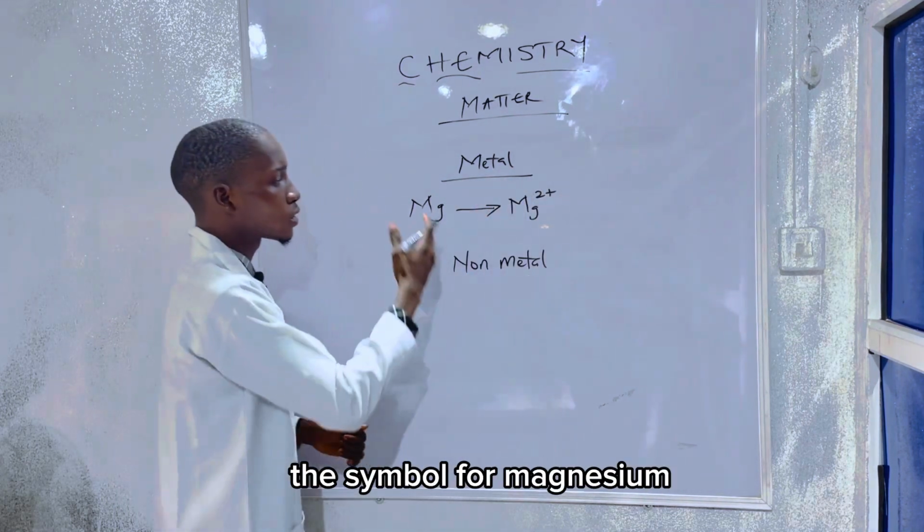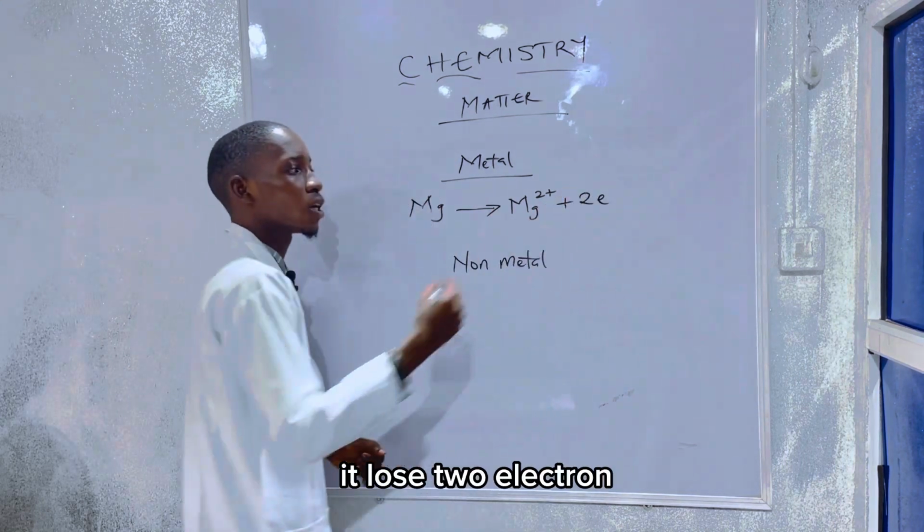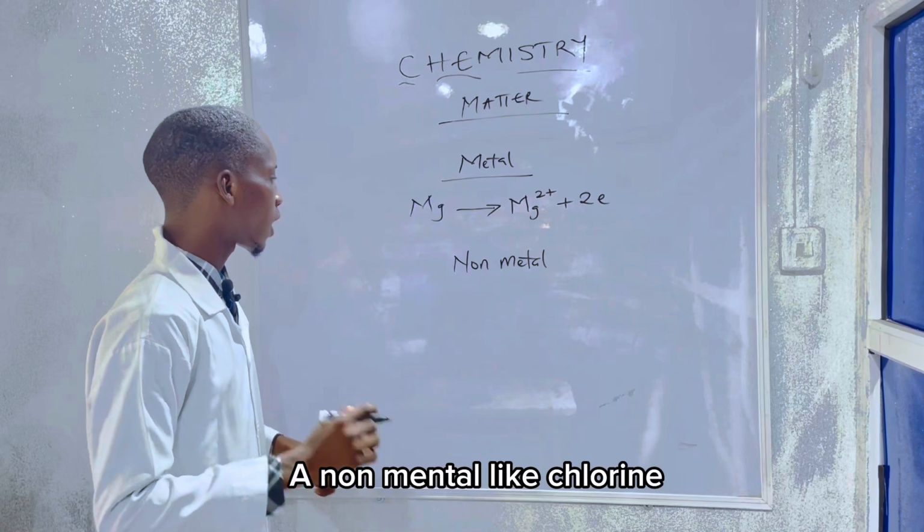The symbol for magnesium is Mg. It ionizes by losing two electrons. Let's look at a non-metal like chlorine.